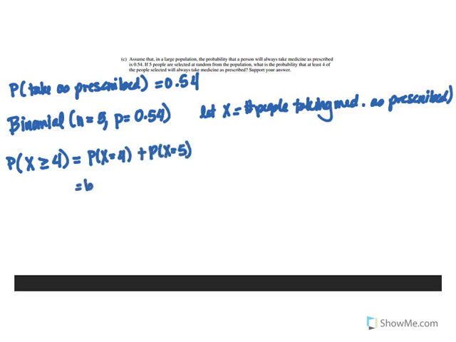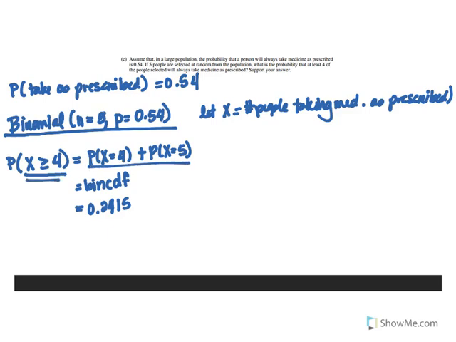But we can also calculate this with our calculator. This is a binomial CDF, with our lower bound of 4 and our upper bound of 5, so 0.2415. You do need to name binomial with the parameters. You need to show your boundary and direction. You can either get that here or here, and you do need to show the correct answer.